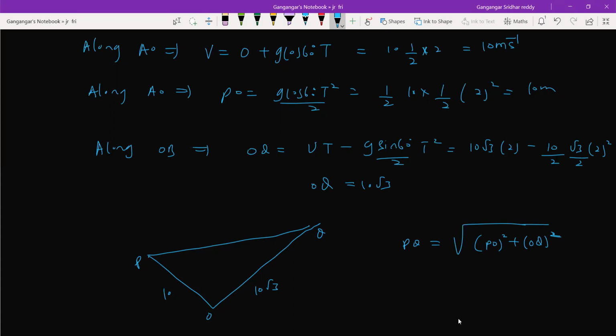Going for remembering the formulas, expression for range, time of flight, they're not applicable here, no? I insisted in the beginning of the class only, don't go for remembering the formulas and don't try to forcibly apply a formula. Look at the situation. Is it a formula you know? Can you apply? When the point of projection and striking are the same, then the initial basic formulas are applicable. When point of projection and striking are different, better resolve velocity and acceleration along the incline and perpendicular, and get into the problem.